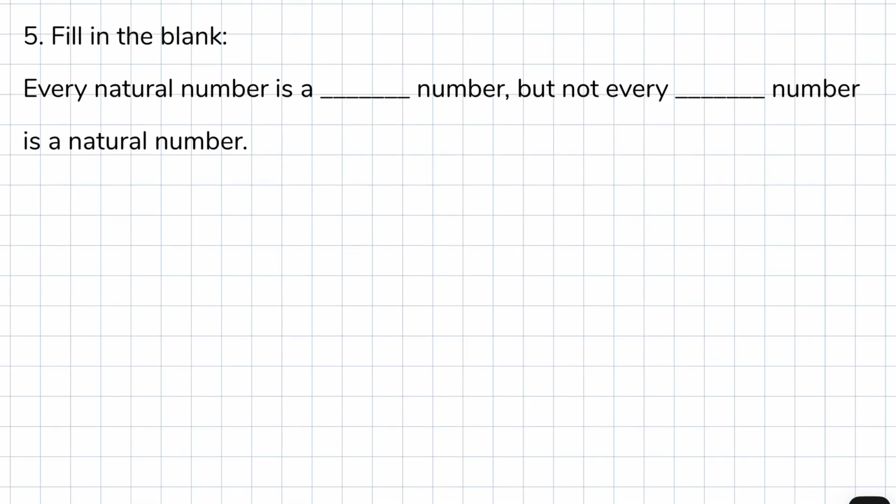And now for the last question. Fill in the blank. Every natural number is a dash number, but not every dash number is a natural number. This one tests your understanding with a logical statement. Think about it. Natural numbers are part of the whole numbers. So the full sentence should say, every natural number is a whole number, but not every whole number is a natural number.